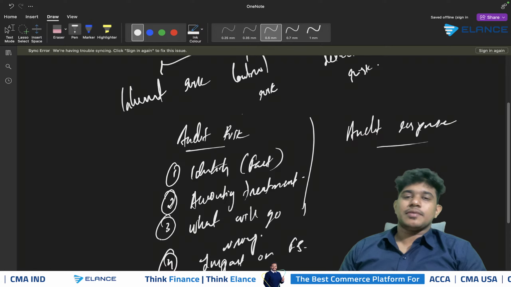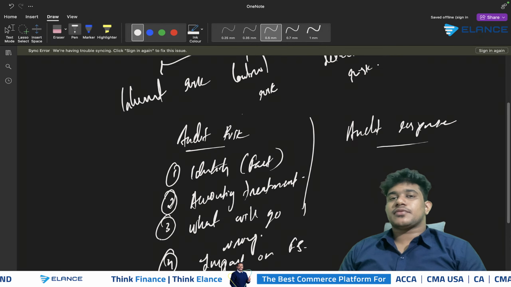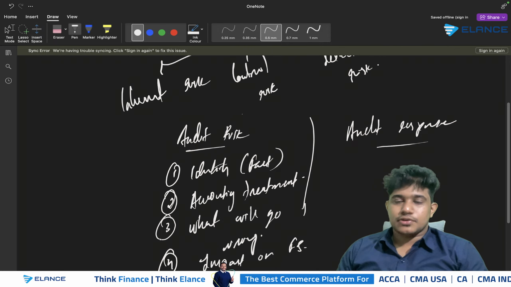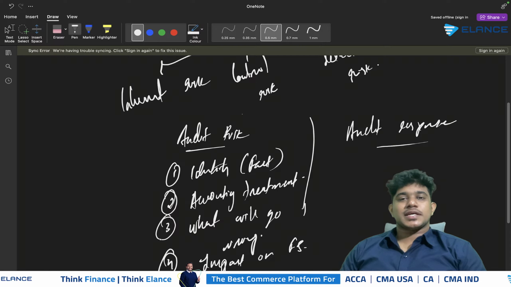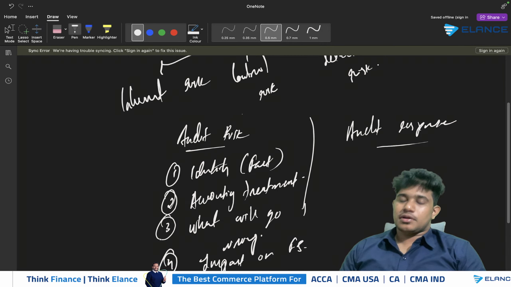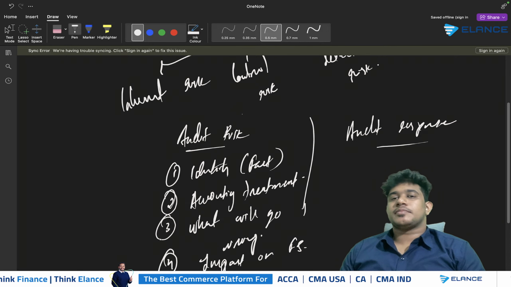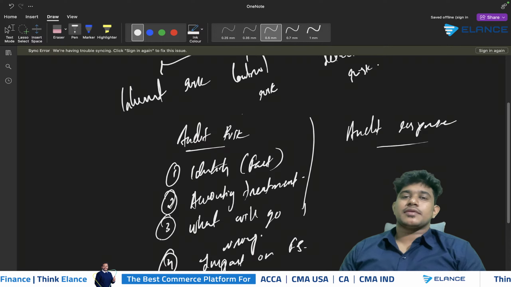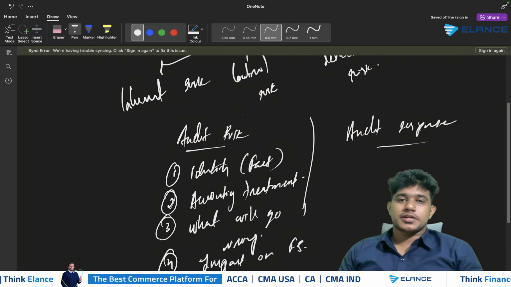It's IAS 37, Provisions, Contingent Liabilities and Contingent Assets, and as per the standard, it is mandatory for a company to recognize a provision in case of probable future cash outflow, right? And what will be the possible mistake there? There can be chances that the company might not have created adequate provision, and what will be the impact? The provision of the company will be understated and the company's profit will be overstated, and that will be the impact, right? This is the same way in which you need to express answers relating to audit risk.